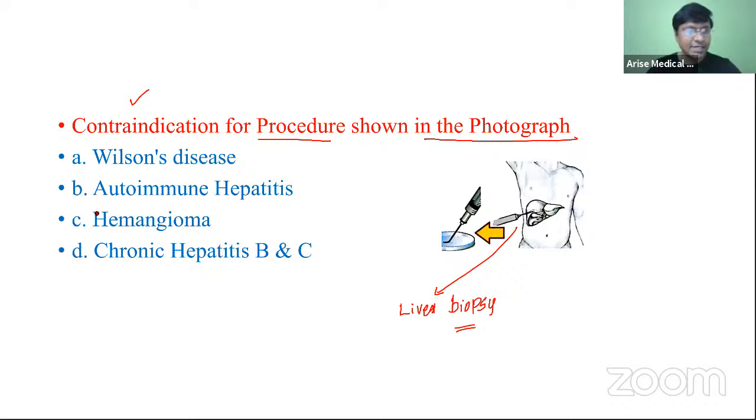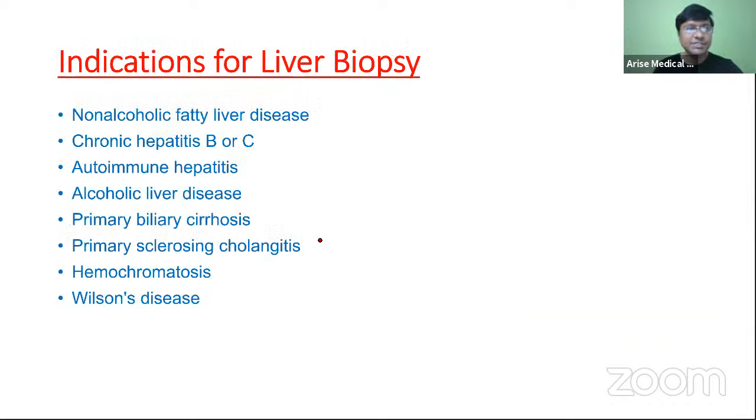Very good, Arya Ajesh. So the answer is hemangioma. In hemangioma, we don't do liver biopsy, right? What you have said is correct. In hemangioma, we don't do the liver biopsy. In remaining all, they are the indications for your liver biopsy.